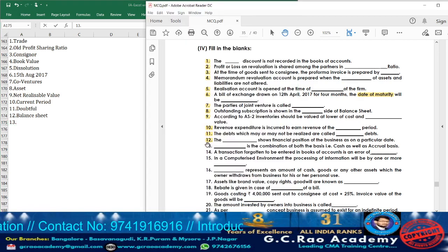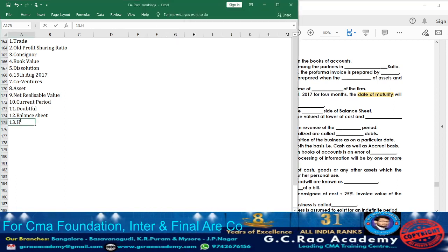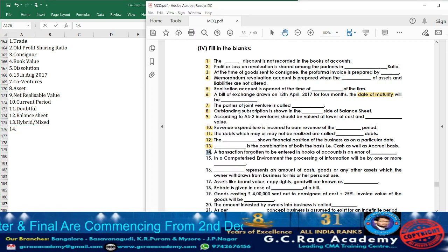Now let us move on to question 13. Dash is a combination of both the basis, that is cash as well as accrual basis. See, as we know, in accounting, for basis of accounting we are having 3 methods. One is accrual method, cash method and hybrid or mixed method. Hybrid or mixed method is a combination of both cash as well as accrual. So accordingly take down the answer, hybrid or mixed. It will be called so.